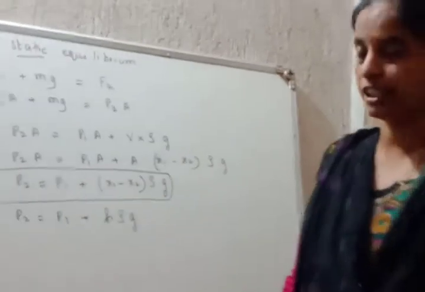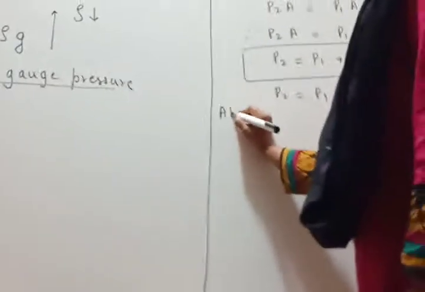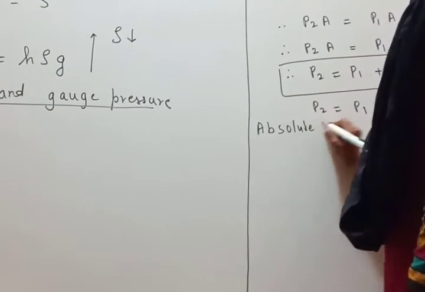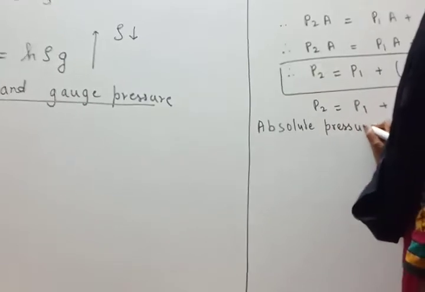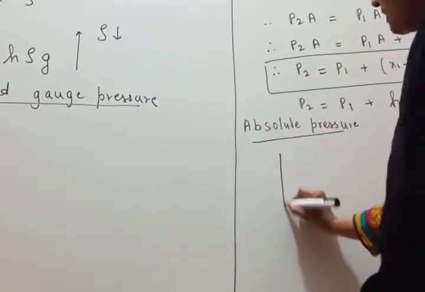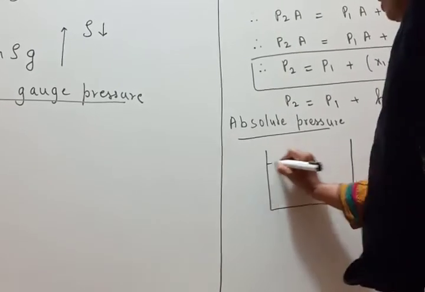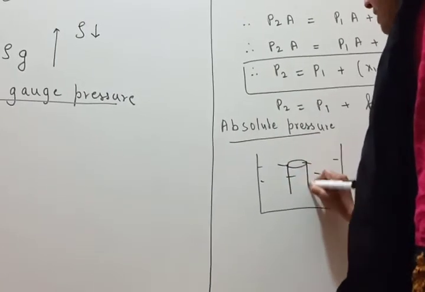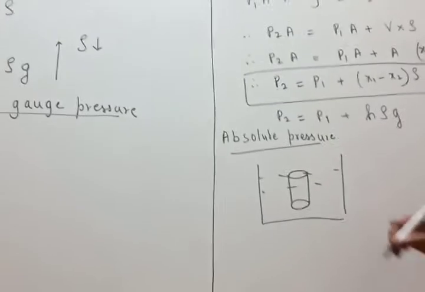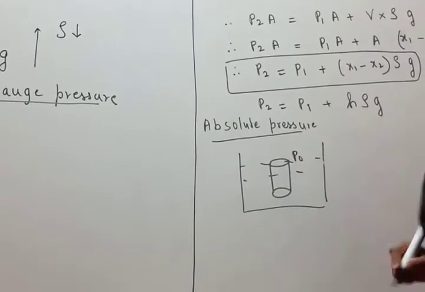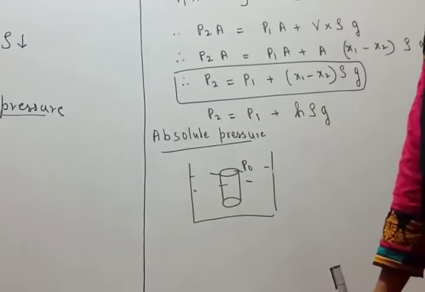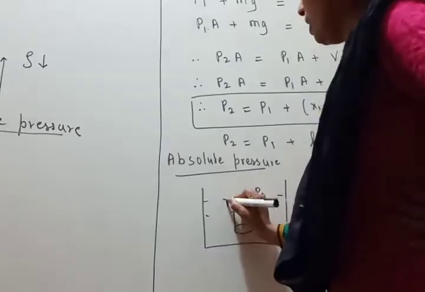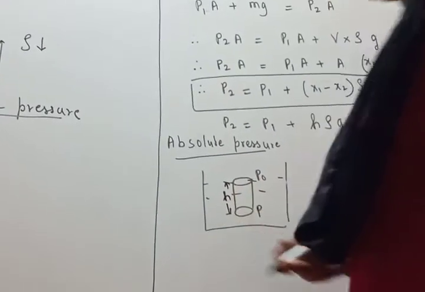Now let us make modifications to this to discuss what is normal pressure and what is absolute pressure. Now what is absolute pressure? It is nothing big, just take this same container. Let it be filled with water. Let the cylinder's upper surface be in contact with the surface of water, such that the upper surface is acted upon by the atmospheric pressure, that is P naught, which is the pressure of air. P2 be equal to P and h be the height of the water column of the cylinder.